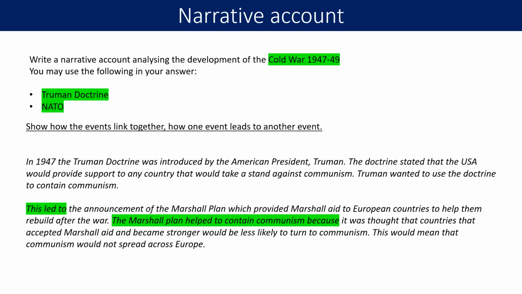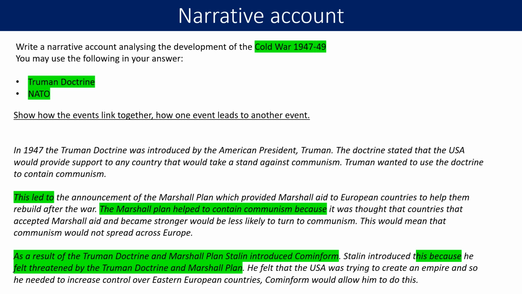So what we've done there, we've got our events in chronological order. We've put the earliest one first, which is the Truman Doctrine, and we've then brought in the Marshall Plan. And we've linked the two together by writing this led to, and we've explained and shown how they link together. We then want another event, because ideally we're looking for 3. So again, we're going to link our second event to our next event, and we're going to do that with our phrase as a result. So in this case, as a result of the Truman Doctrine and Marshall Plan, Stalin introduced Cominform.